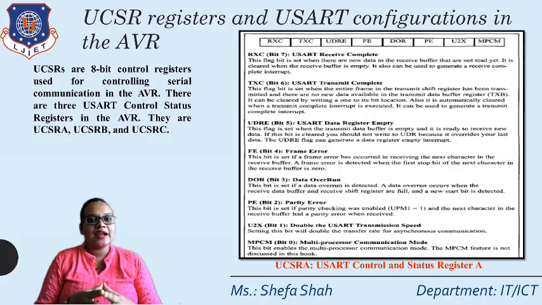This bit is set if a frame error has occurred in receiving the next character in the receive buffer. So if the expected value is 0 but it comes as 1, then the frame error will occur and it will be set to 1, so that we can know that the received data has generated an error. So we can eliminate that error at that particular time.